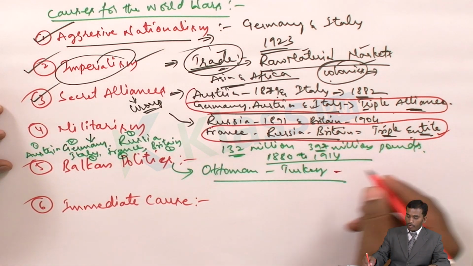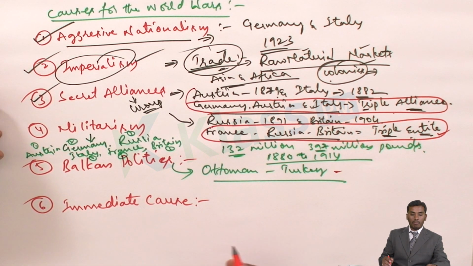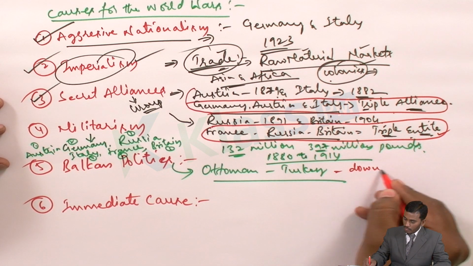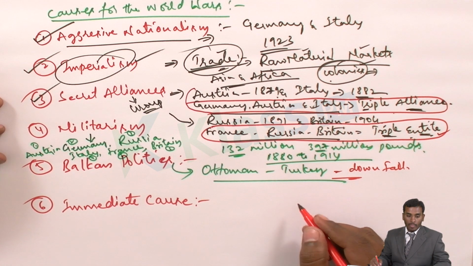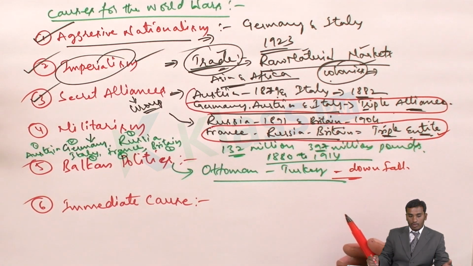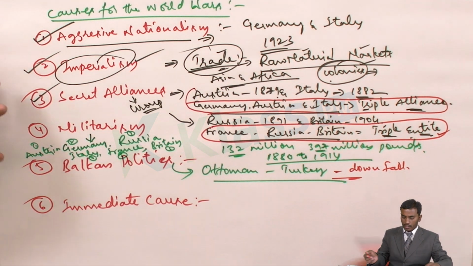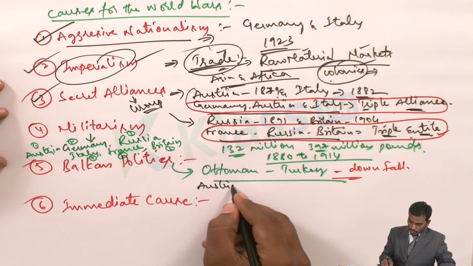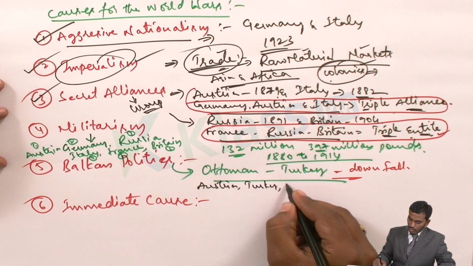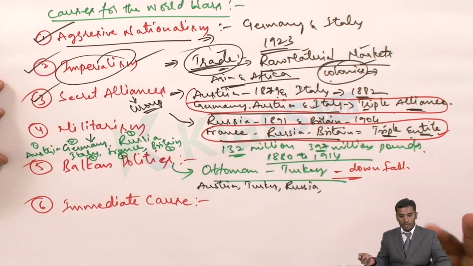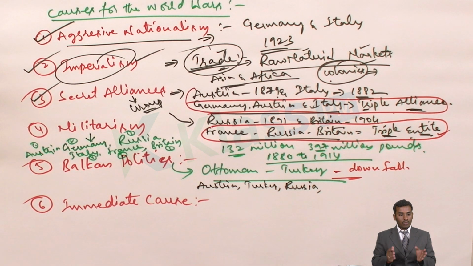So after the downfall of the Ottoman Empire of Turkey, countries like Russia, even Turkey, and some other countries like Austria and Germany, were the countries trying to control the entire Balkan Peninsula.